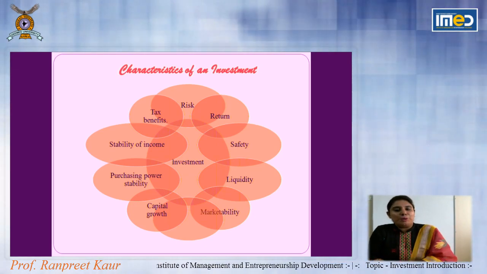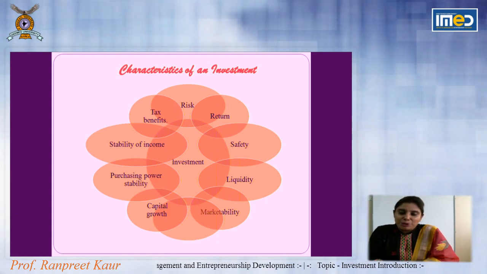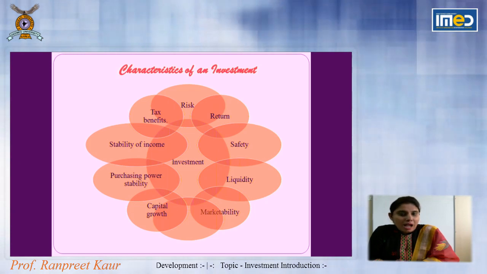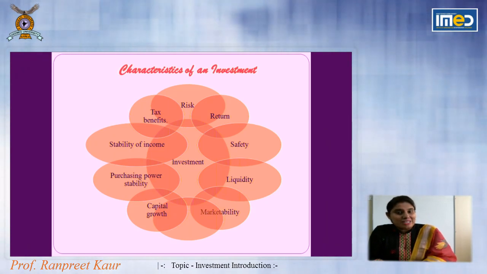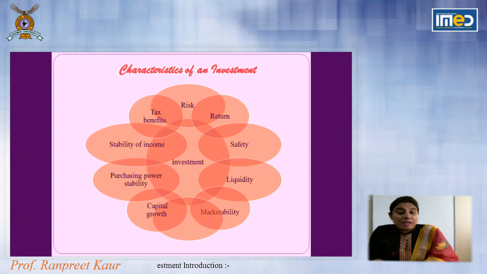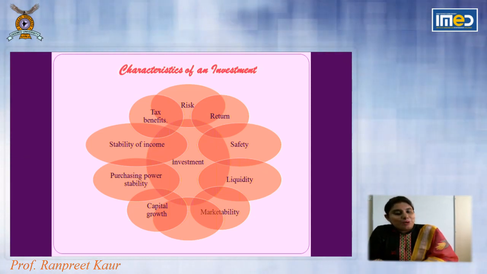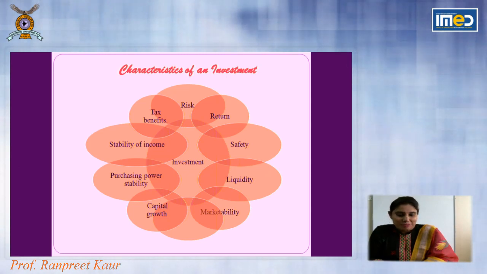Suppose today I put in 100 rupees and invest for 20 years, and after 20 years I get an amount of 130 rupees out of the investment. So the difference between 100 and 130, that 30 rupees, will be my capital growth or capital appreciation, which I generate out of my investments.